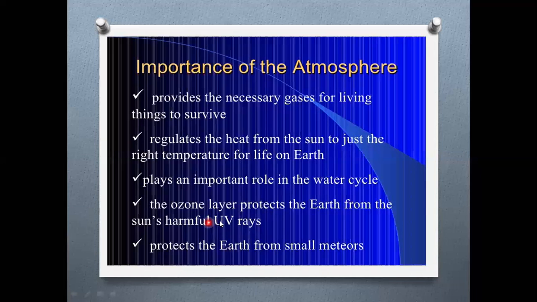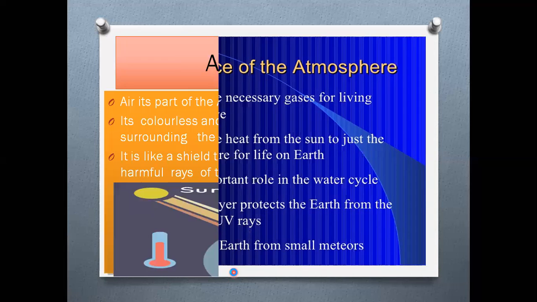The ozone layer protects the earth from the sun's harmful UV rays. The ozone layer protects the earth from the sun rays, which are very harmful, the UV rays. And it also protects the earth from small meteors.